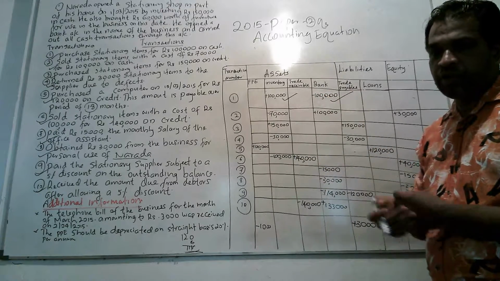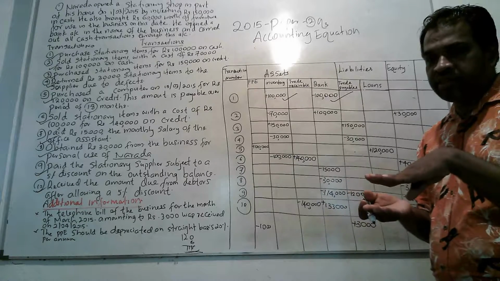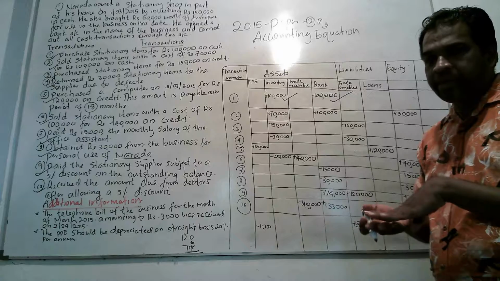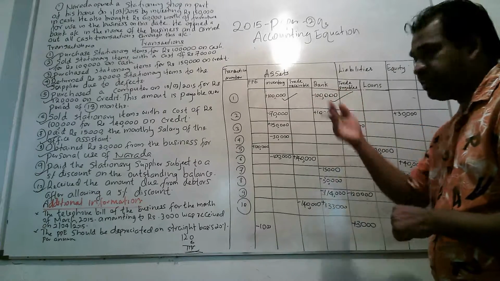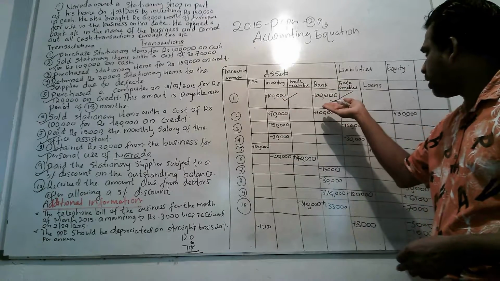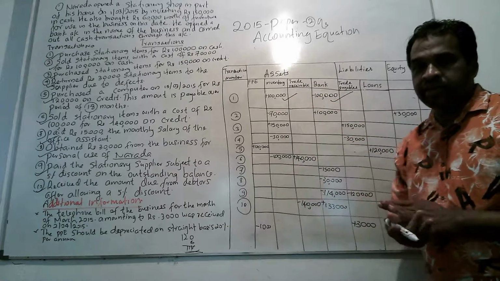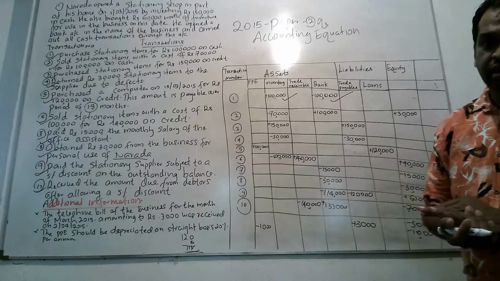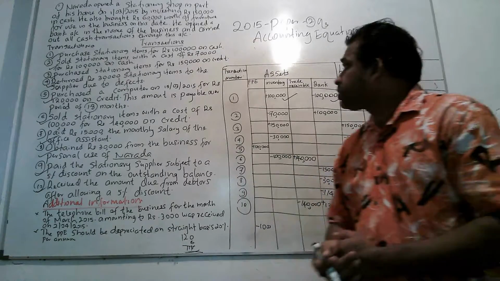Therefore, because of this transaction, increase and decrease both happen on one side, that is on the asset side. Inventory increased by 100,000, bank decreased by 100,000. Therefore, it comes under the third main change of this accounting equation. Right.